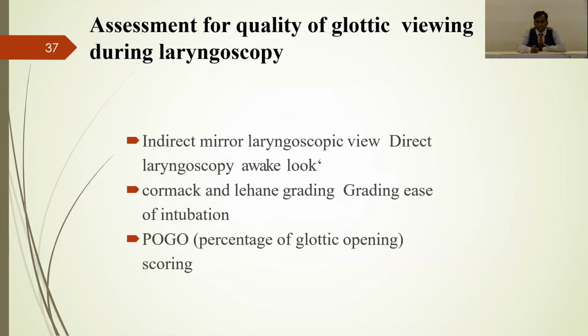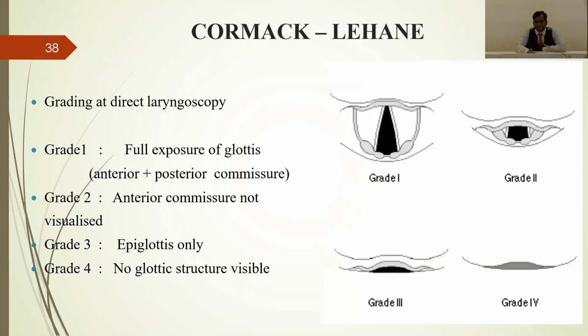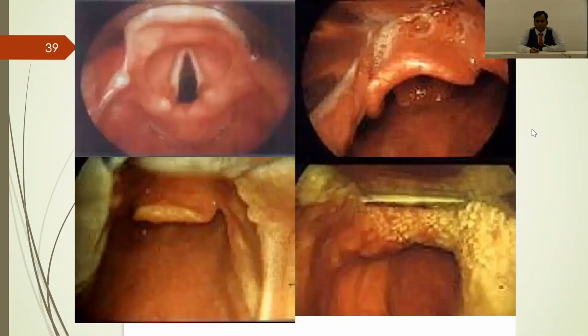Assessment of the glottic opening. When you are doing laryngoscopy, you should see how the glottic opening is. They are the Cormack-Lehane grading as well as POGO, the percentage of glottic opening. So Cormack-Lehane grading, grade 1 is where the full glottic structure can be seen. In the left upper diagram you can see, and grade 2 is where only the posterior part of the vocal cord is seen, the anterior commissure is not seen. And grade 3 is where the epiglottis is seen, but it is not liftable. You cannot see any other structure except the epiglottis. In grade 4 you cannot see anything, no glottic opening is seen. These are the Cormack-Lehane gradings.